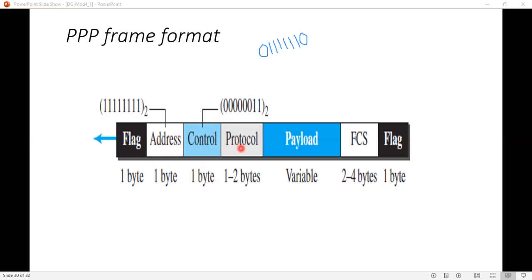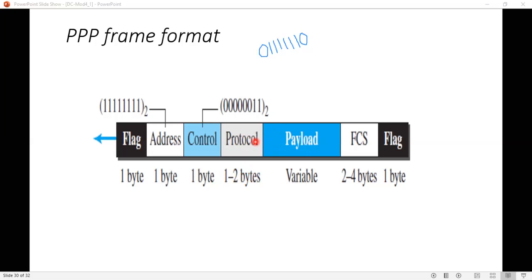Next is the protocol field, which is 1 to 2 bytes long. It defines what is carried in the data field, that is, whether it is user data or some other information.